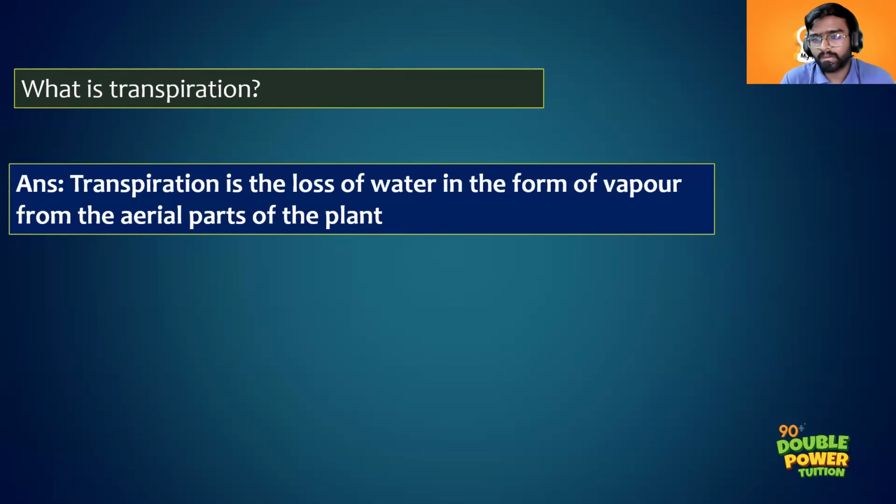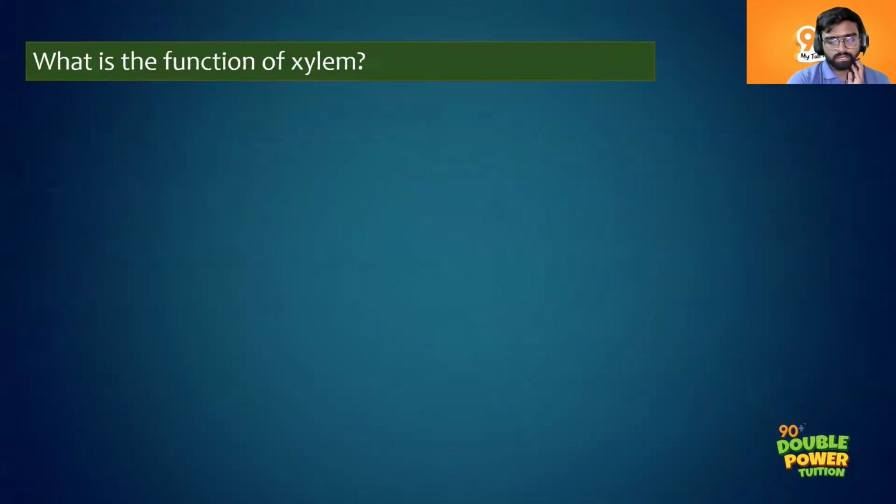Lenticels are not required, because it is higher biology. Abhinav, don't write that. Even if you write at 7th standard level, if you simply write about stomata, you will get full marks, no issue. But it is better for you to write from the aerial parts of the plant. Aerial means the parts that are above the root. From all these parts water can be lost. So transpiration is the loss of water in the form of water vapor from the aerial parts of the plant. Okay, good. The answer is correct.